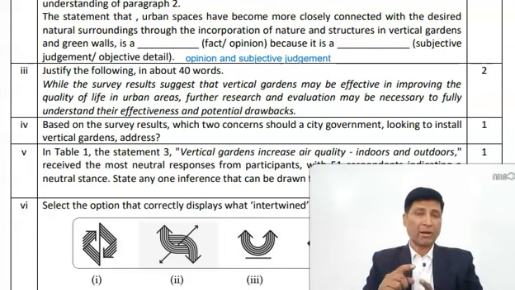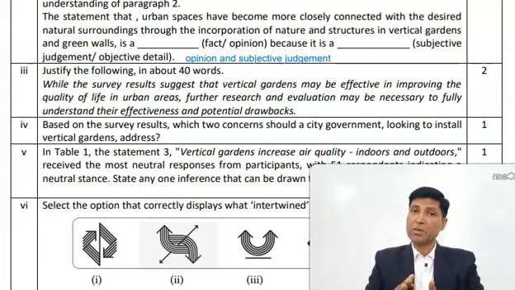In the 4th paragraph, some advantages and disadvantages have been given as we have summarized it. So towards the end of that survey, it has been given that it has been acknowledged that vertical gardening has potential to transform concrete areas into potential green areas. But it has to be substantiated by further research.